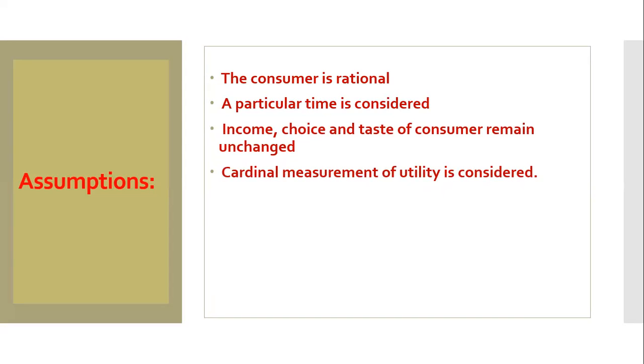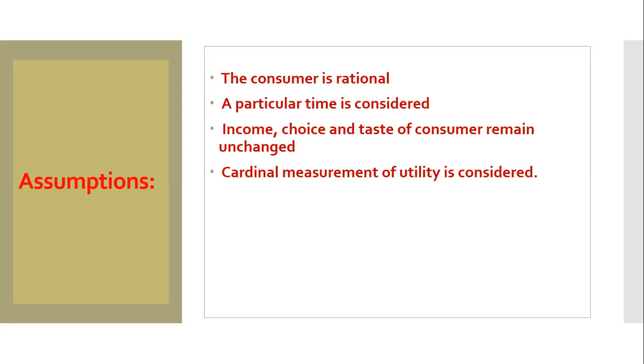In my previous video, I discussed the ways to measure utility. There were two ways, cardinal and ordinal. Cardinal measurement means we can measure utility by number. And where do we get that number? For every unit of consumption, it is the price the consumer wants to pay.